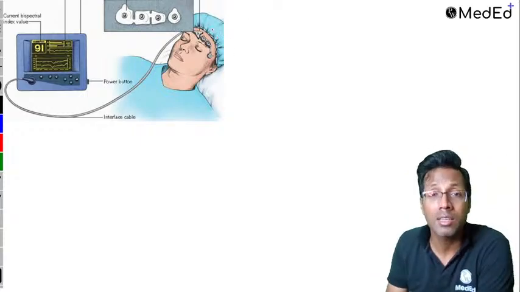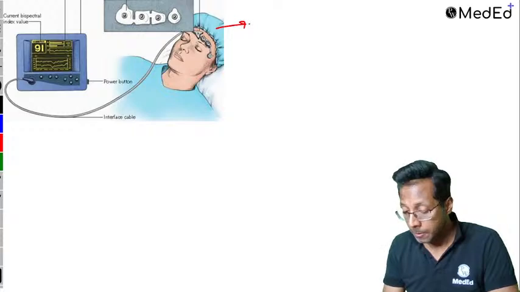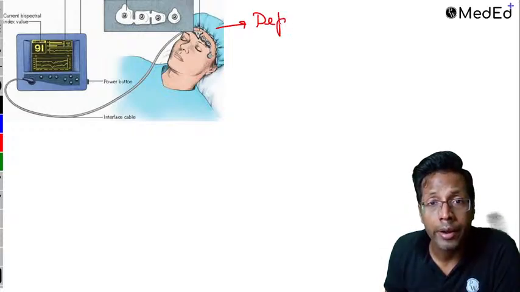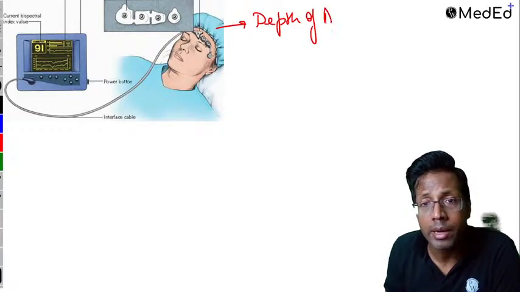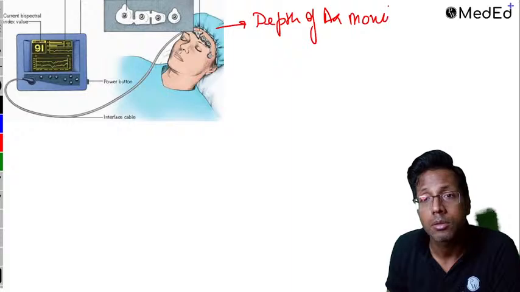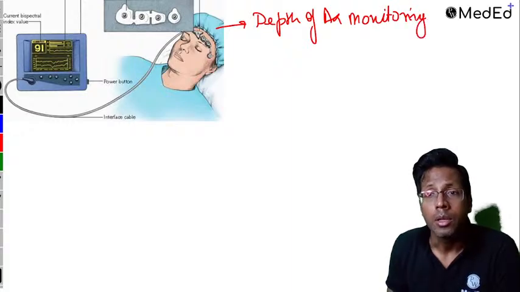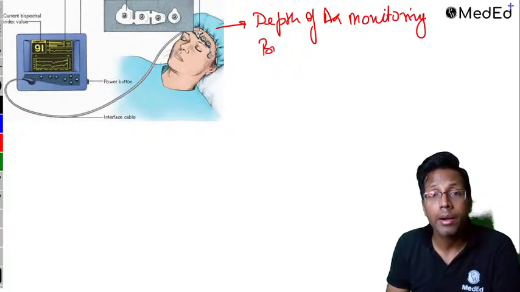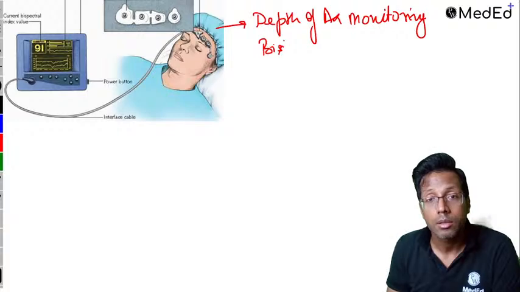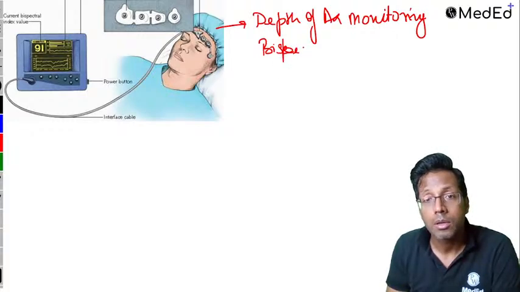This is what is called the bispectral index. This is depth of anesthesia monitoring. You are monitoring how deep the patient is under anesthesia.